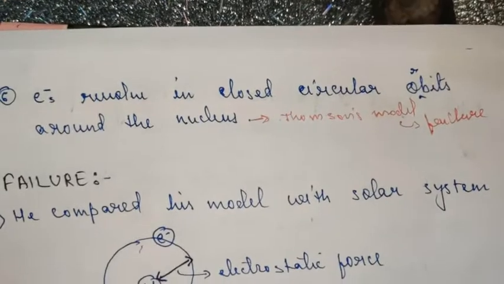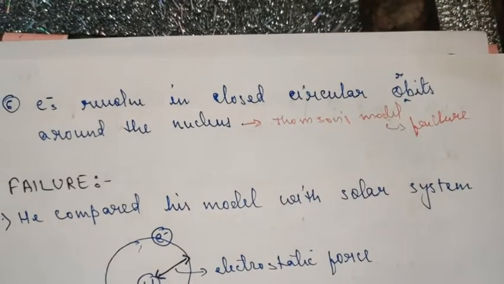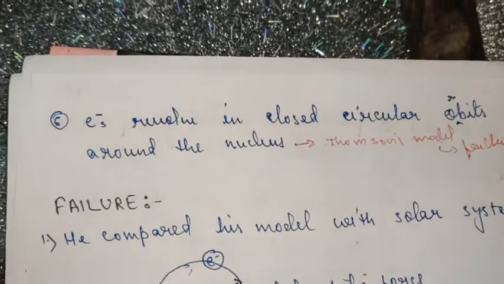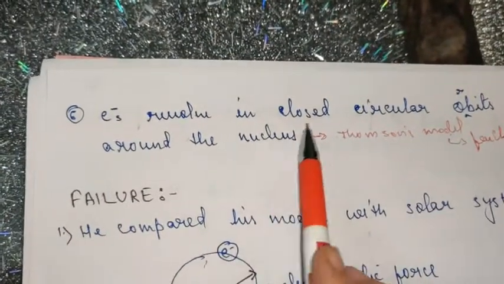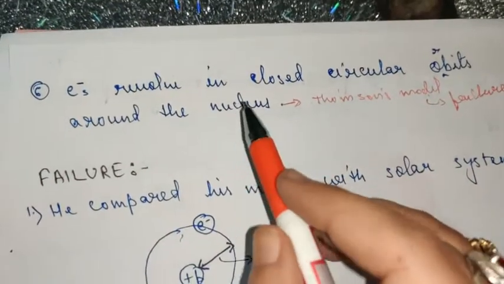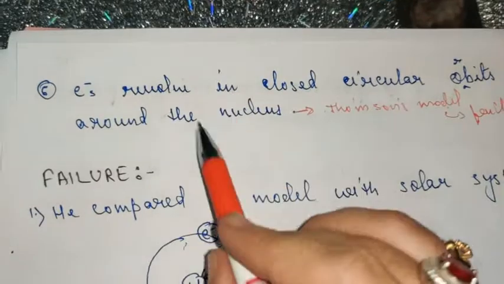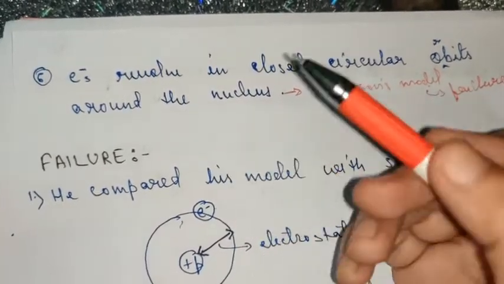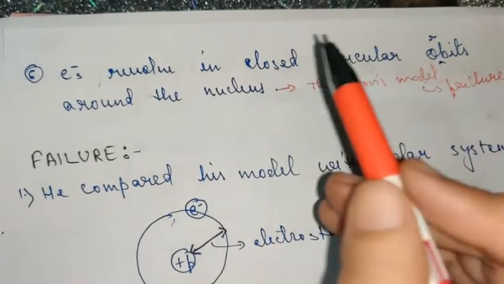He simply said that positive charge is smeared over the surface and electrons are embedded, whereas Rutherford came up with the concept of circular closed orbits around the nucleus, which we all know is correct. So these were the important contributions of Rutherford, or you can say the important postulates of Rutherford's model.